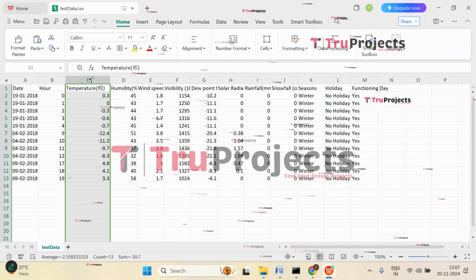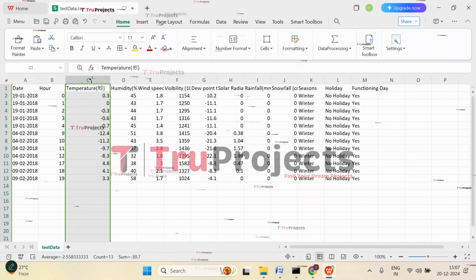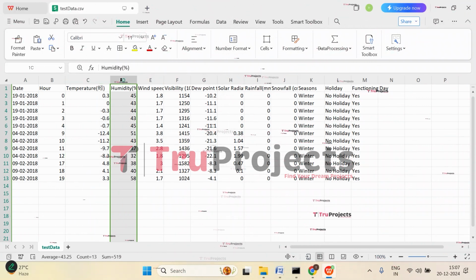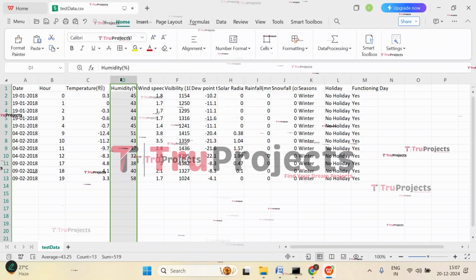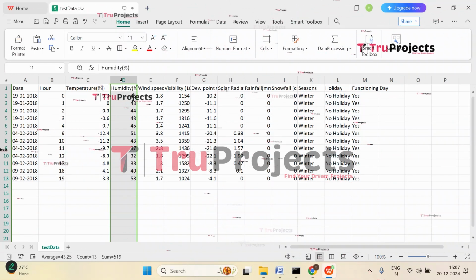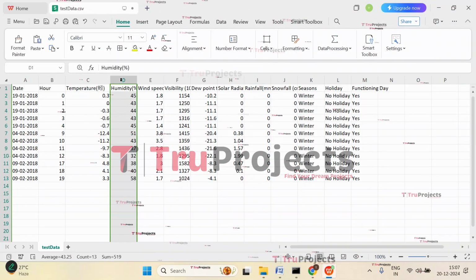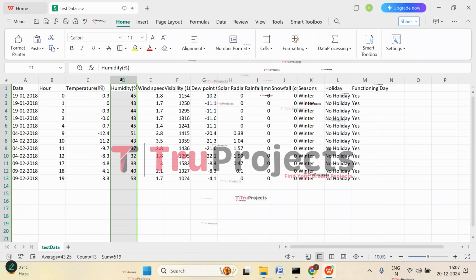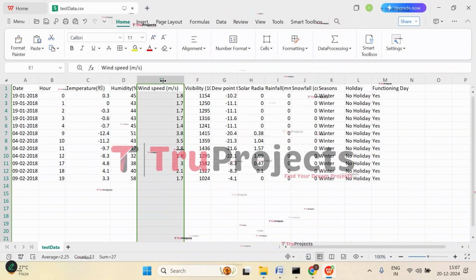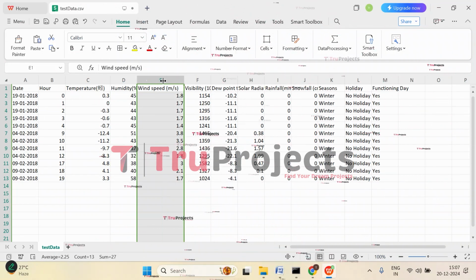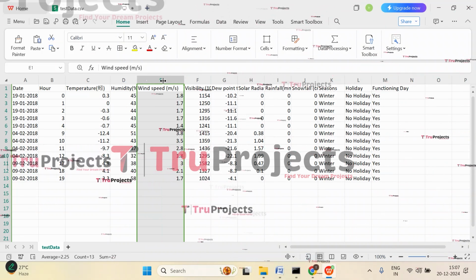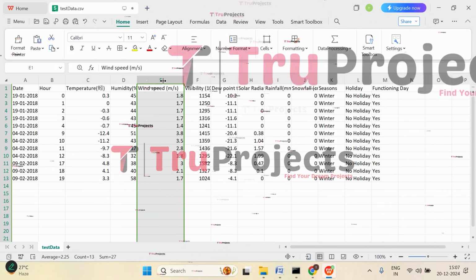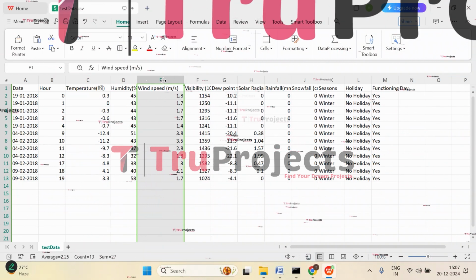Temperature affects how people use bikes, with higher or lower temperatures influencing the demand. And coming to humidity, it is the percentage of moisture in the air. High humidity levels can make biking less comfortable, potentially affecting bike demand. Then we have wind speed, the speed of the wind in meters per second. Strong winds can discourage people from biking, influencing the demand.